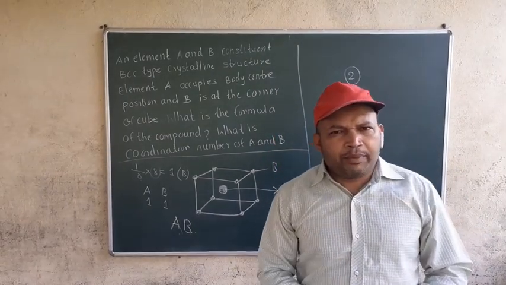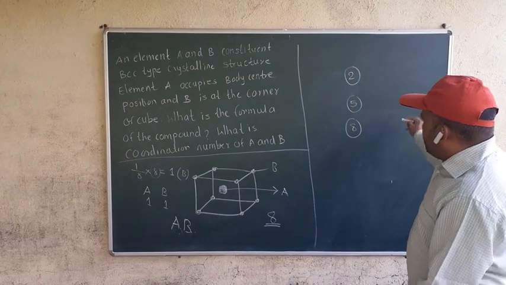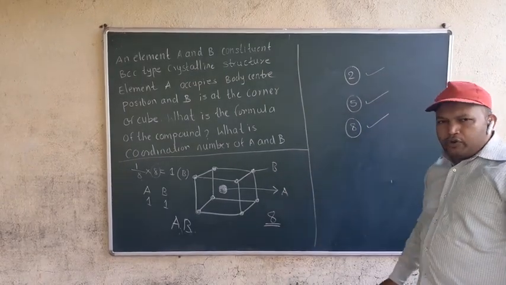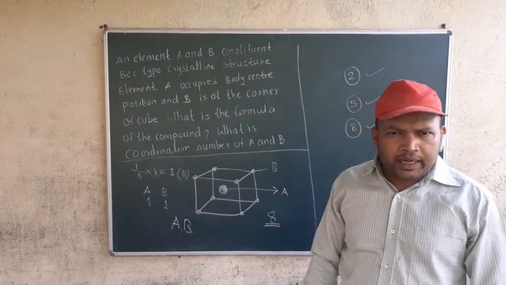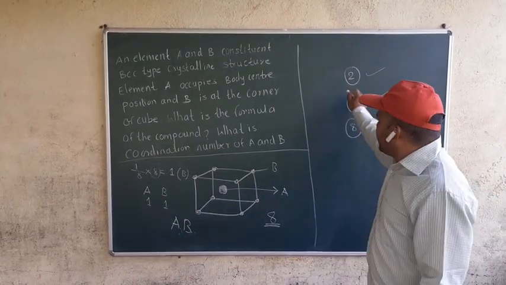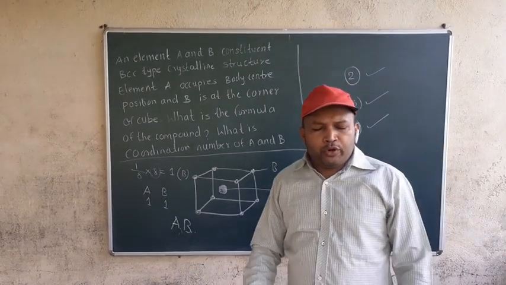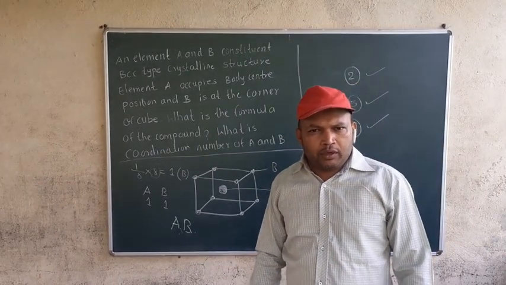So these are very simple types of numericals. Numerical numbers 2nd, 5th and 8th I have solved for you. In total I have given 8 numericals, out of which the 2nd, 5th and 8th I have solved. That means you need to solve the remaining 5 and show them to me.